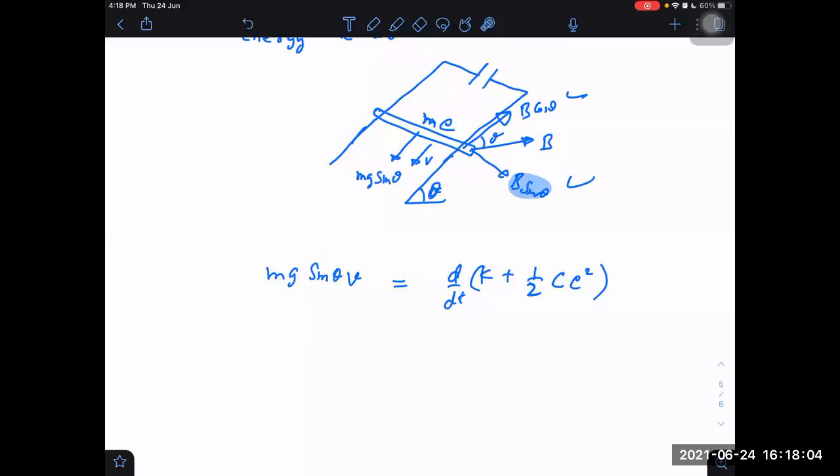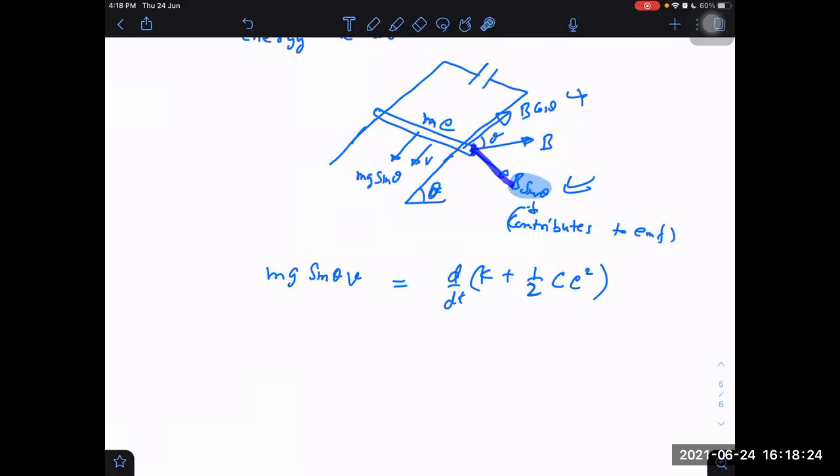Or we can think in another way: these parallel magnetic field lines will never change any flux through the loop, which is what causes the change in flux. So we will be focusing our attention not on B cos theta, but only on B sin theta. It contributes towards EMF. And what is the formula for EMF?